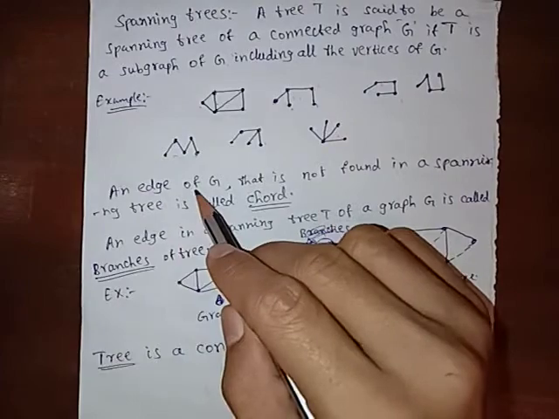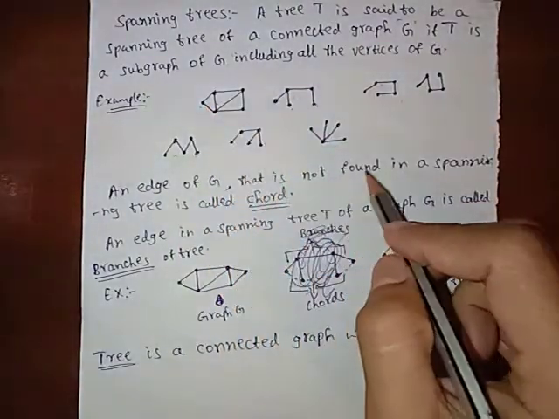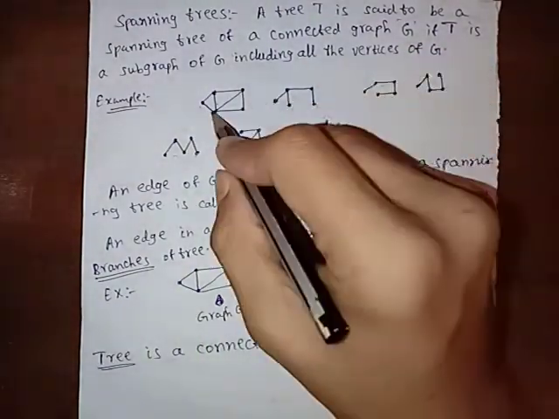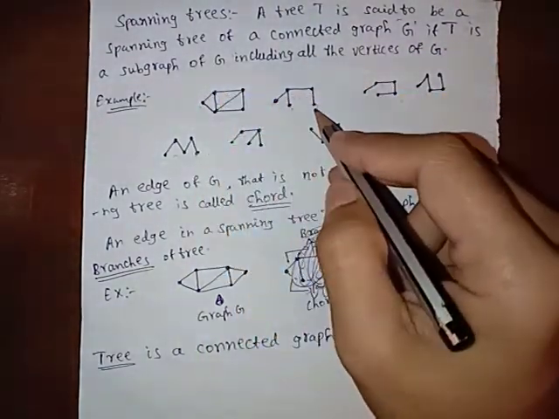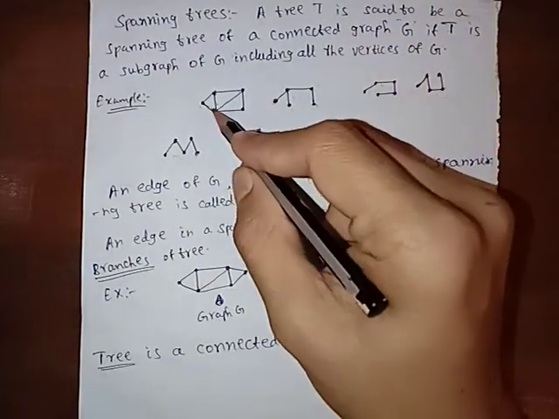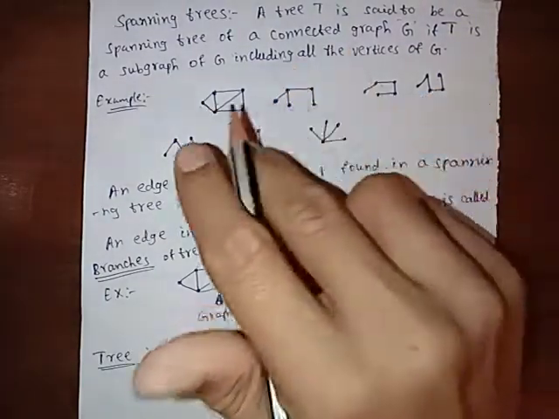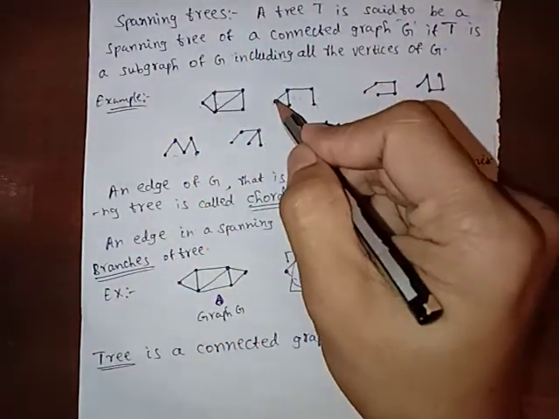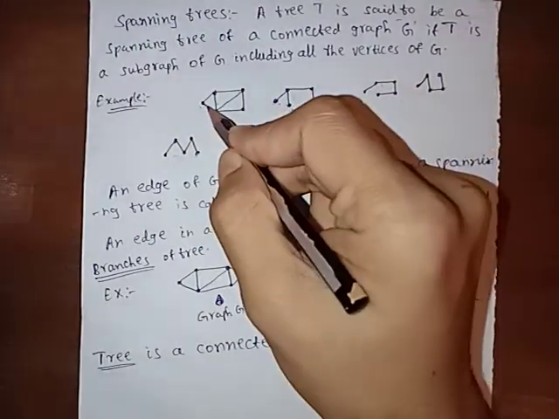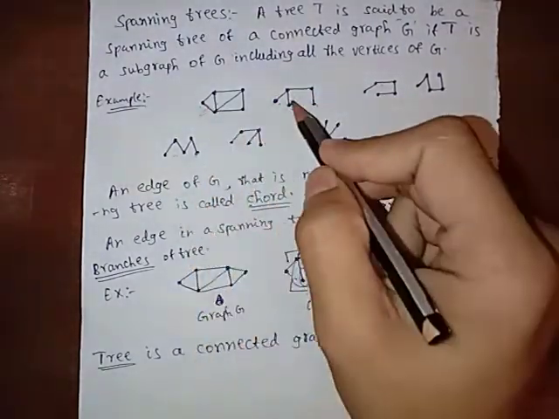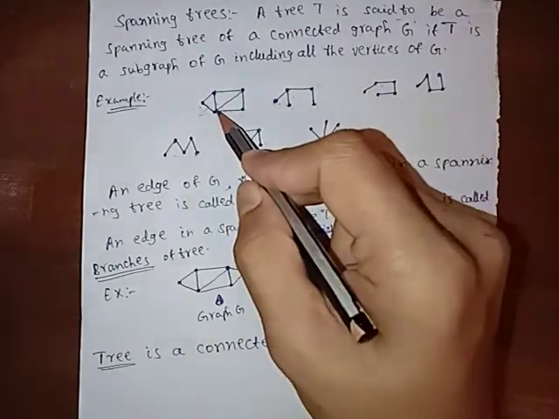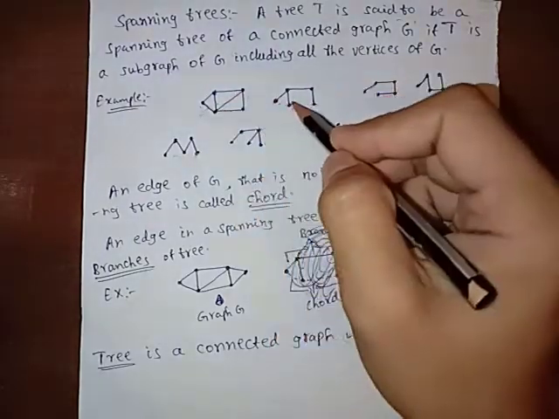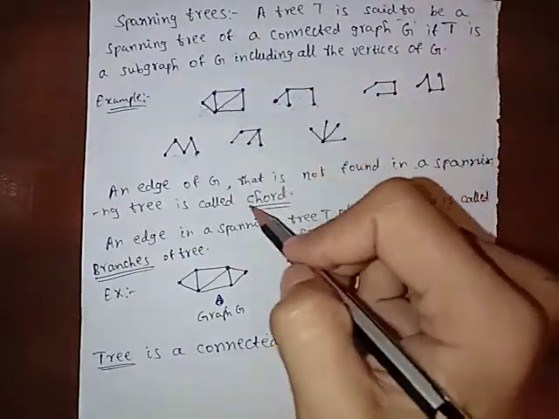Now, an edge of G that is not found in the spanning tree is called a chord. For example, this is a graph and this is a spanning tree, then this edge has disappeared here. If we consider this graph and this spanning tree, then this edge is missing, so this is called a chord. And this edge is missing here, so this is also called a chord. And this edge is missing here, so it is also called a chord.